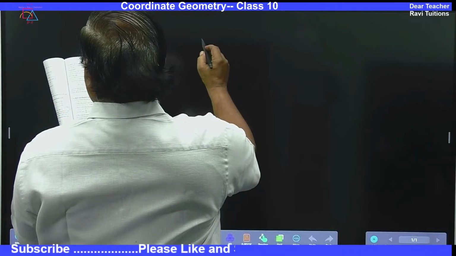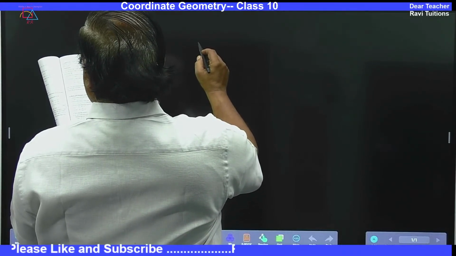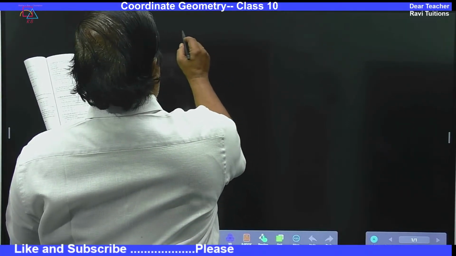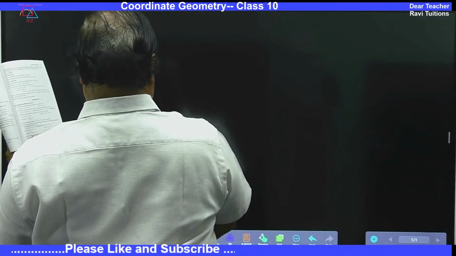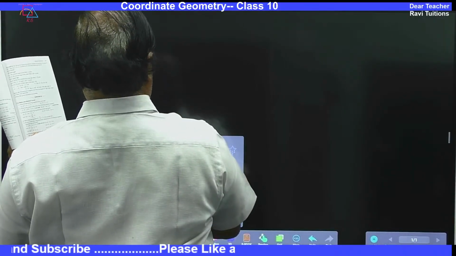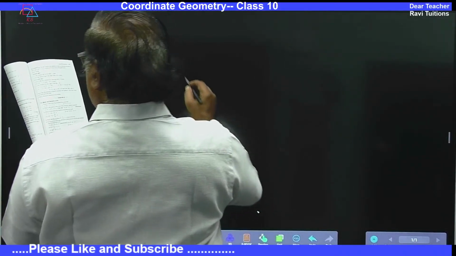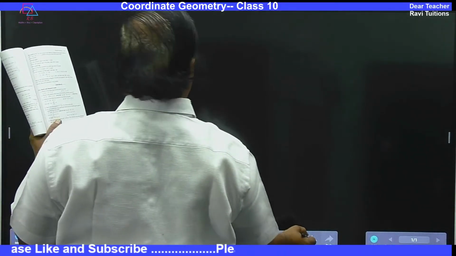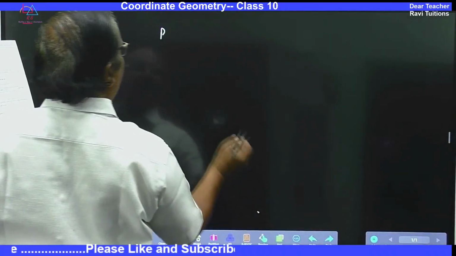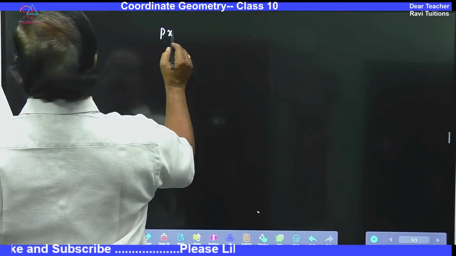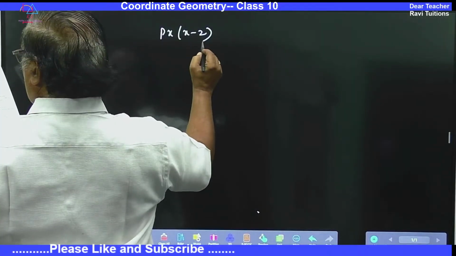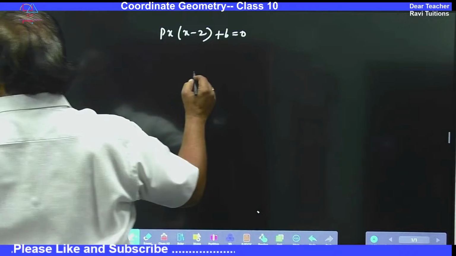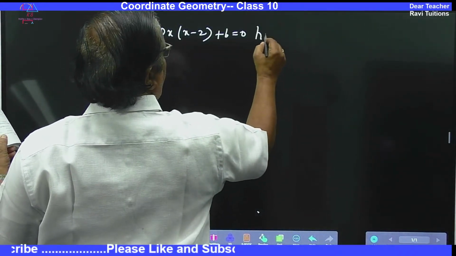I am taking the problems from the cover book. px into x minus 2 plus 6 is equal to 0 has real roots.